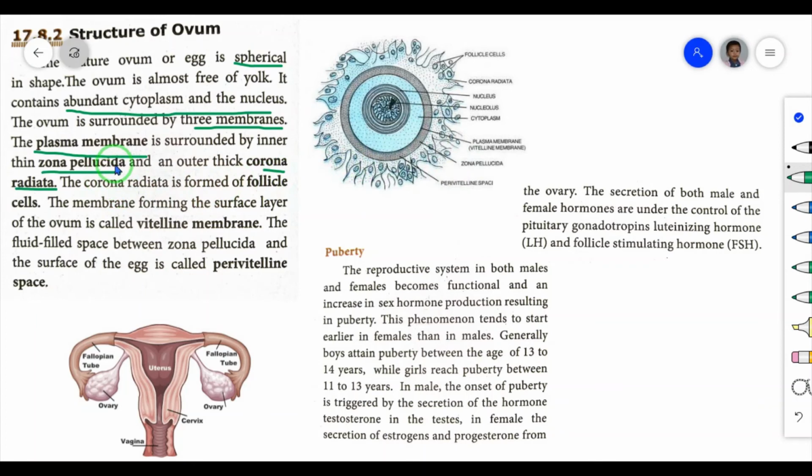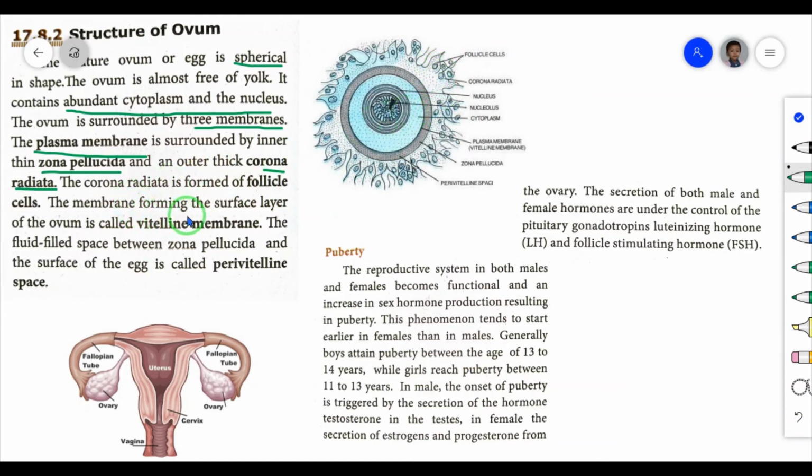The plasma membrane is surrounded by the inner thin zona pellucida, and the outer thick corona radiata. The outer layer is known as the corona radiata, the thick layer. The corona radiata is formed of follicle cells.